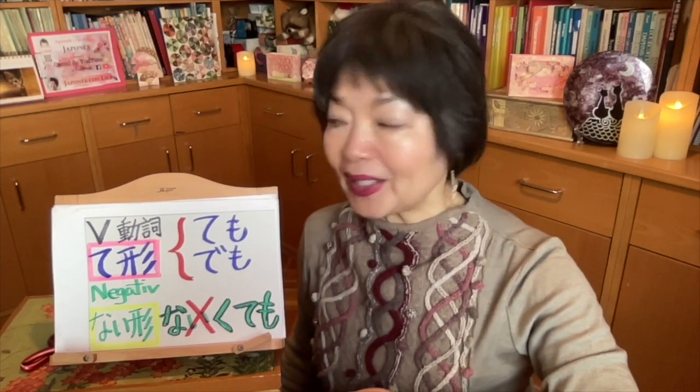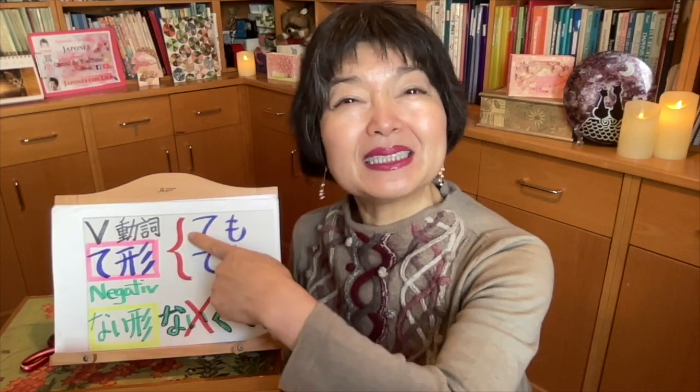Grammar video 134. We're gonna learn te form of the verb and mo. It means temo or demo. This expresses the reverse condition or contradictory condition. English translation is even if.